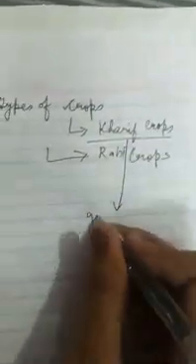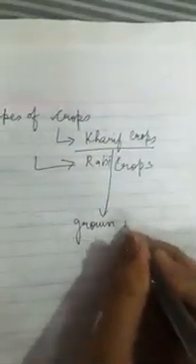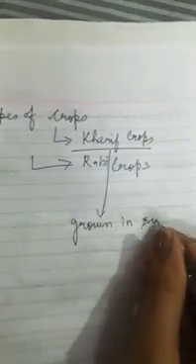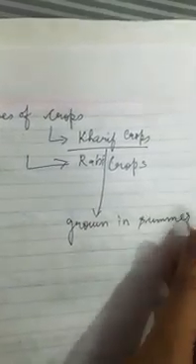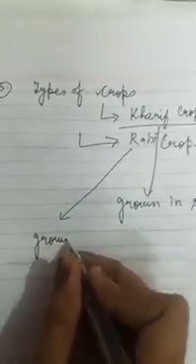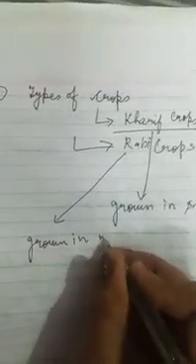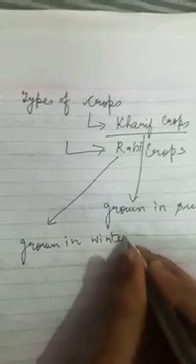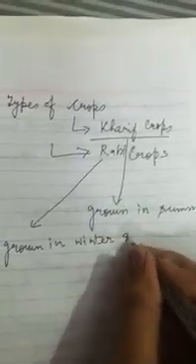Kharif crops are grown in summer, and Rabi crops are grown in the winter season. So this is one point of difference between Kharif crops and Rabi crops.